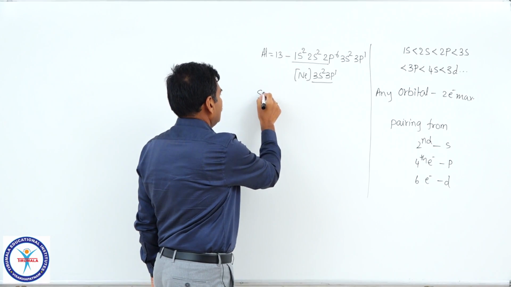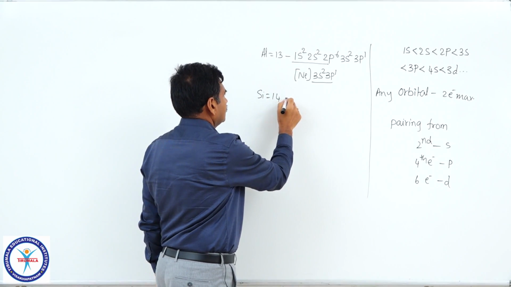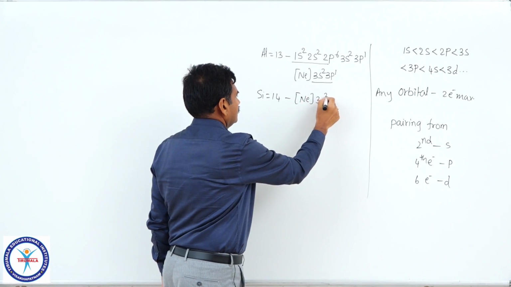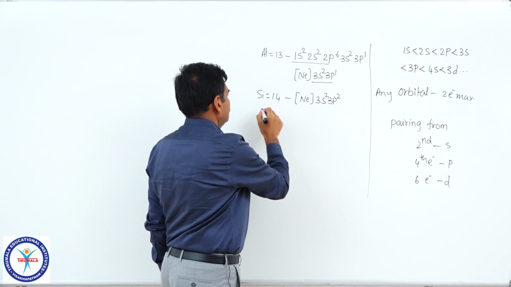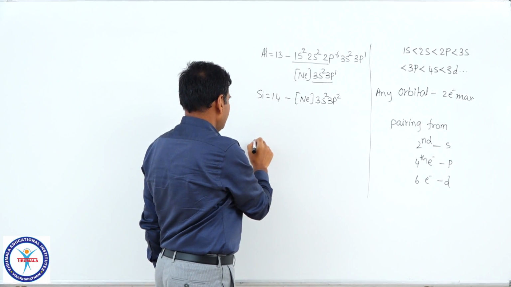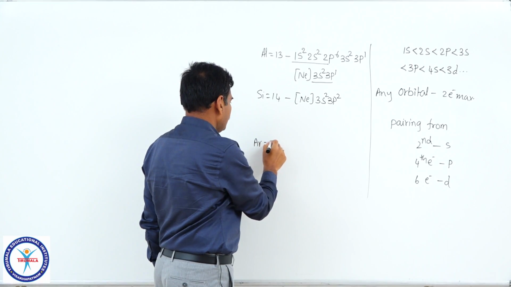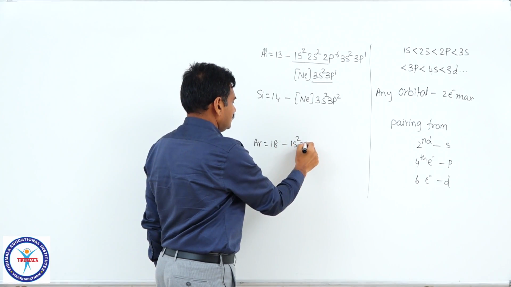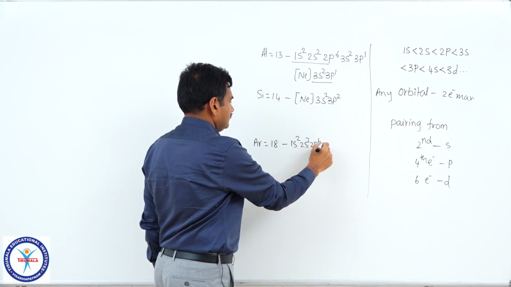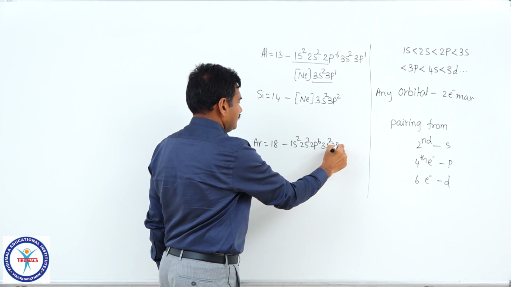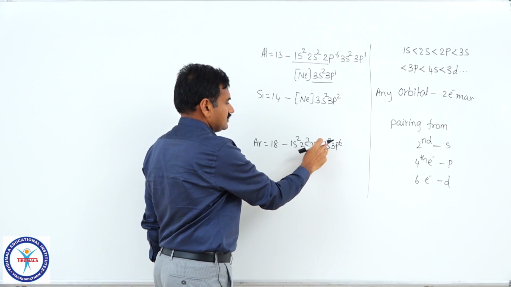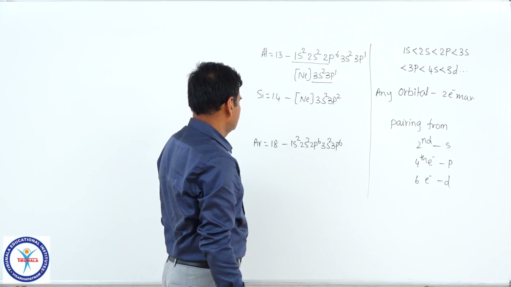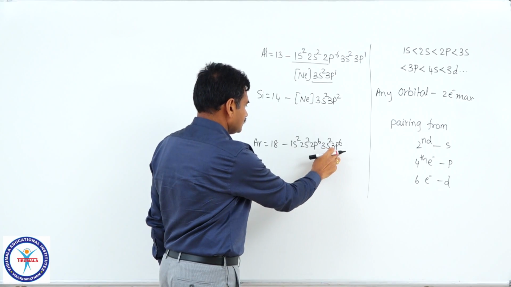Then silicon, atomic number 14. So, it is neon 3s2, 3p2 and so on. If we take argon with atomic number 18, that is 1s2, 2s2, 2p6, 3s2, 3p6, 4 plus 6, 10 plus 2, 12 plus 6, 18 electrons are over. After 3p, 18 electrons are over.